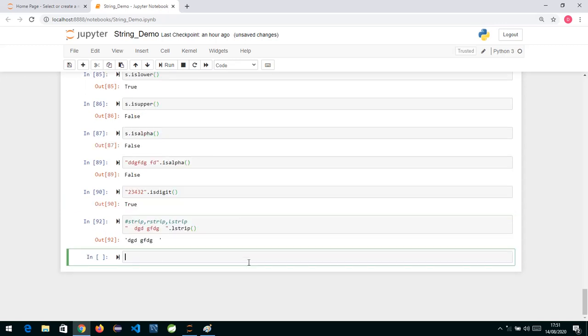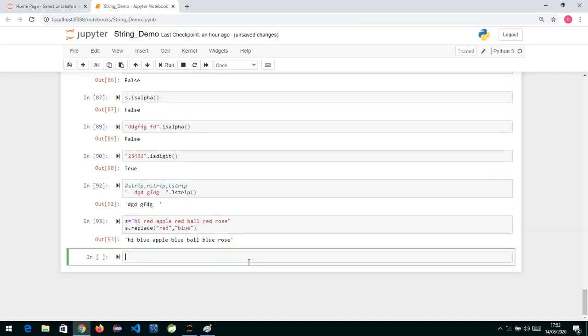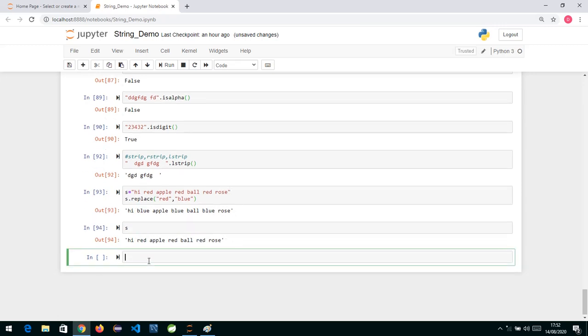Sorry, red with blue. So what I can do over here is write s.replace. Always remember, whenever we are using any function this way, like replace or ltrip, it is always giving you a new copy, and in that new copy all the red words will be replaced by the new word. So I will tell it to replace red with blue. Now you can see the replace function has replaced wherever it found the word red with blue. But if you see s over here, it's unchanged.